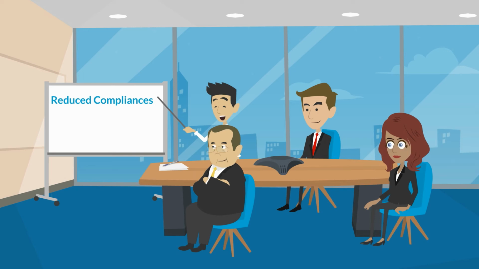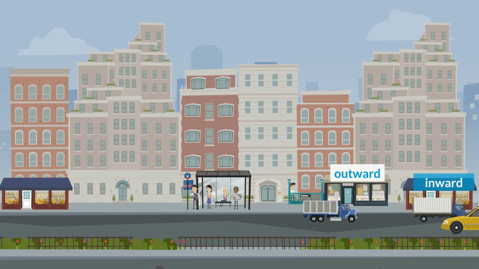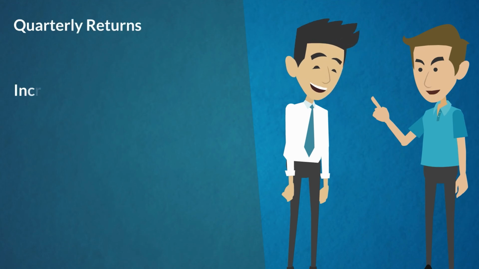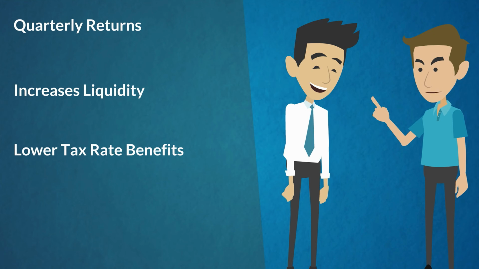In the general course of business, a normal taxable person is required to file a minimum of 3 tax returns monthly, including statements of outward and inward supplies. However, after registration, he will have to file only quarterly returns. Increased liquidity. As the scheme provides lower tax rate benefits, it results in more funds left in the hands of the taxpayer, which he can utilize in furtherance of his business.